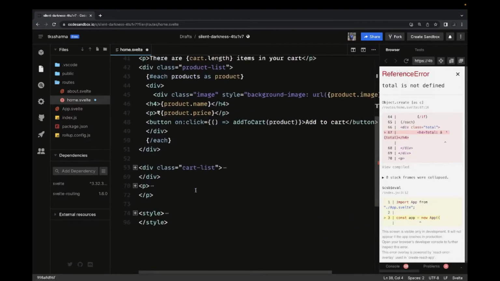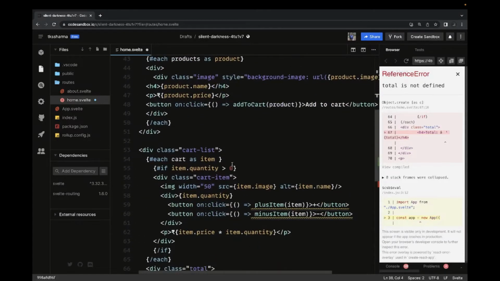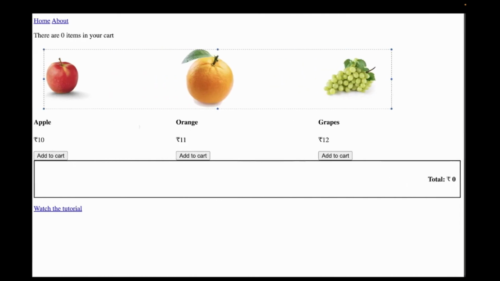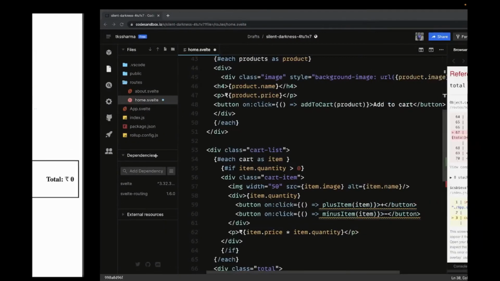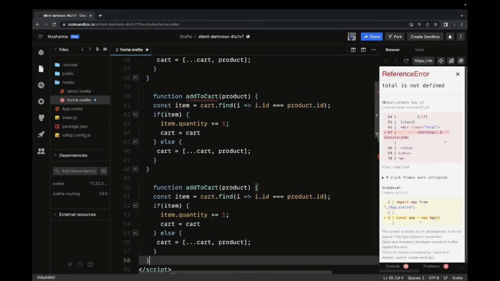Now what is the other method we have? So we are showing all these products. We have add to cart, we have other methods like plus item and minus item. Once these items are added to the cart, you can increase and decrease the quantity. So this is pure add to cart. Let's say add the quantity, so we have plus and we have minus.